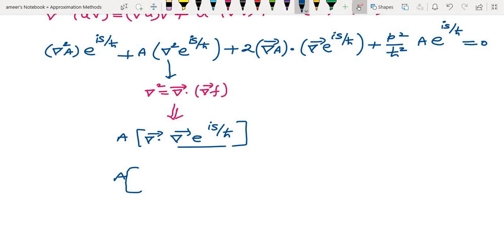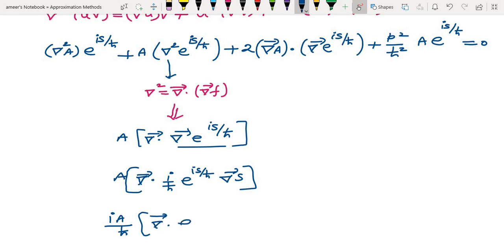When I simplify this term, what will I get? Del dot i by h cross e power i s by h cross into del s. Only i by h cross comes out. But this entire term must be here because e power involves a variable function: e power i s by h cross into del s.